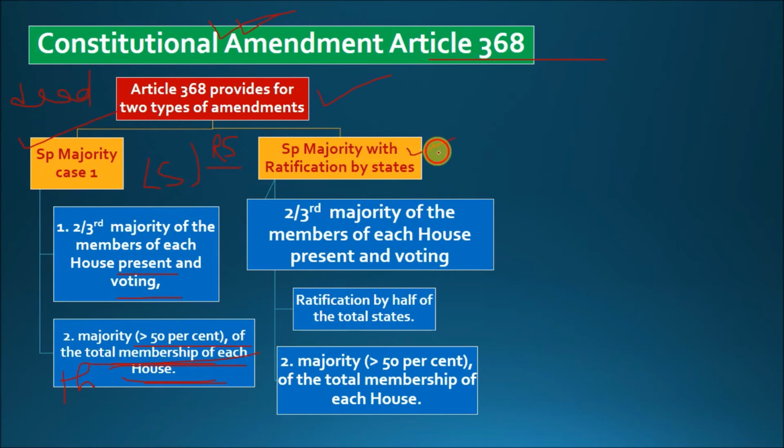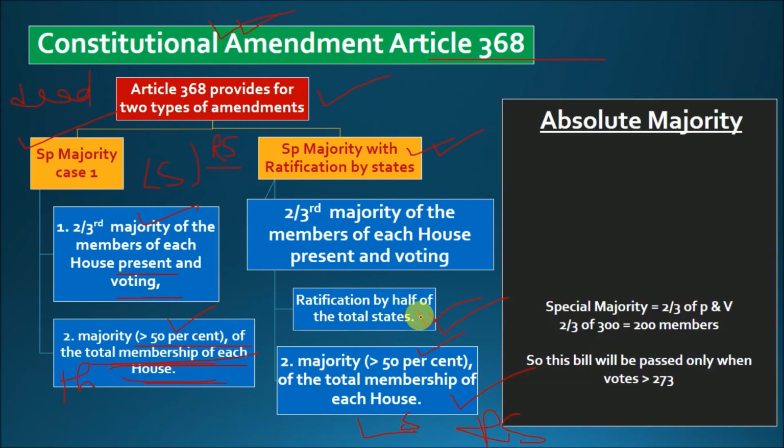Now let's understand case 2. Now it will be very easy. 2/3 majority of the members of each house present and voting. Apart from that, a majority of greater than 50% of the total membership of each house, that is, Lok Sabha should pass it separately, Rajya Sabha should pass it. That means the absolute majority plus the special majority, these two should be satisfied. Apart from that, ratification by half of the total states is also required. Let us say there is some kind of situation which is of state concern. In that case, ratification by half of the states is also required.